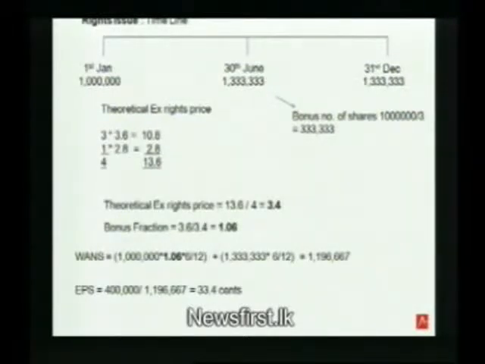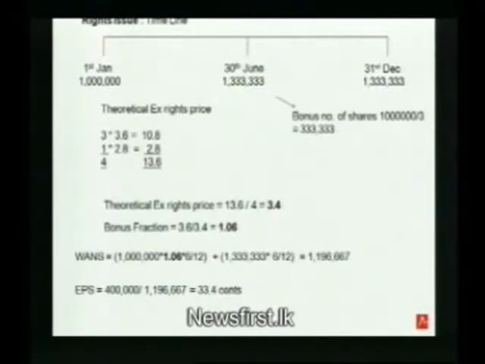Don't forget, whenever you have a rights issue, to work out the bonus fraction. How to work out the bonus fraction? Divide the cum right price by the ex right price. So cum right price is 3.6, ex right price is 3.4, and that gives you a bonus fraction of 1.06.